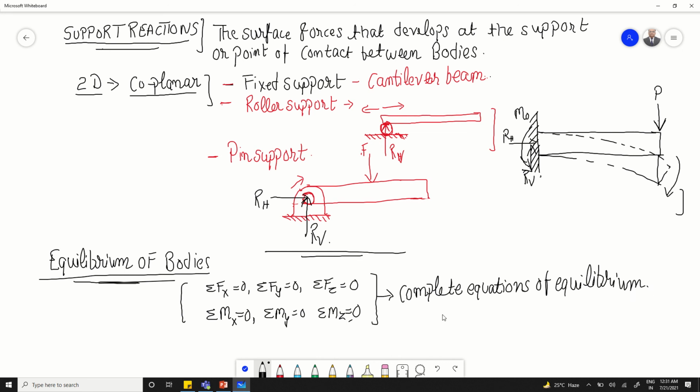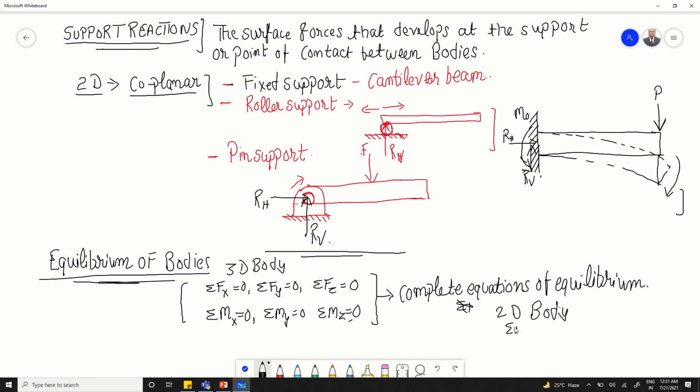All right. So what will be the complete equation if you just try to summarize it? It will be summation, let us say this is for a 3D body. Now what about a 2D body? Let us quickly write up the equations of equilibrium for a 2D body also.